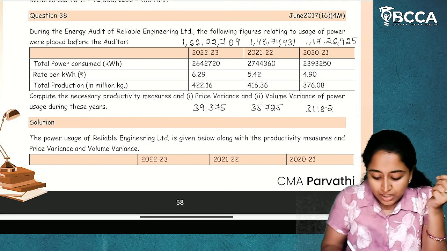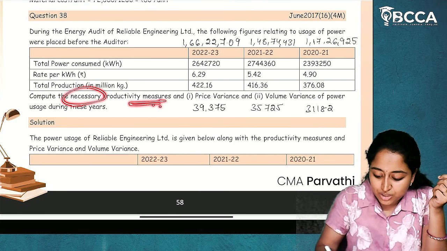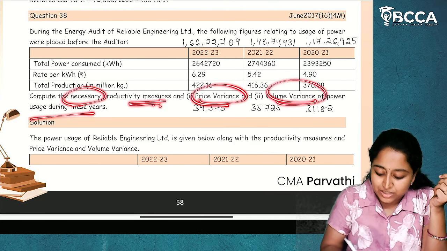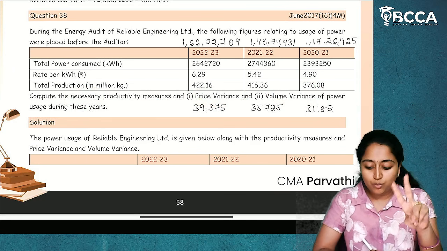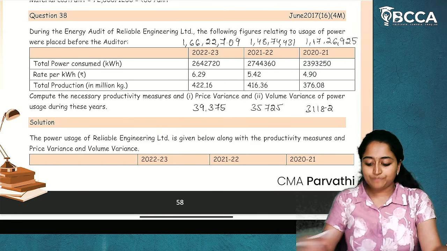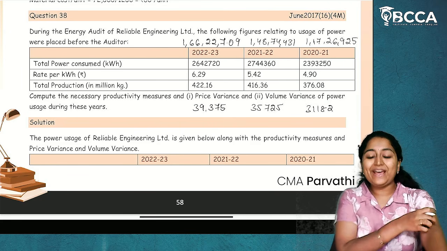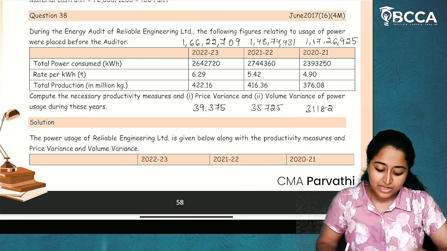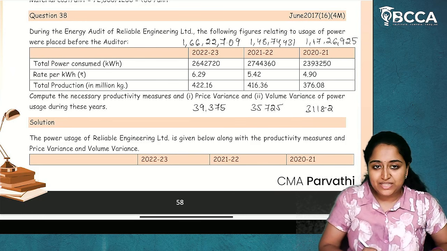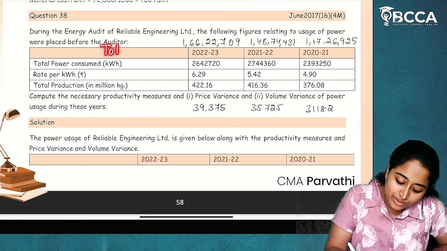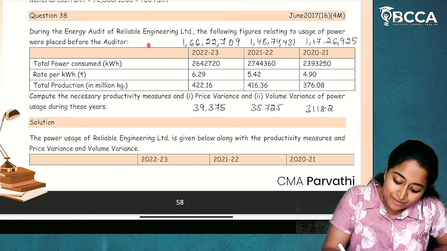Now, compute the necessary productivity measure, price variance, volume variance of power usage. They are asking us to calculate price variance and volume variance. Okay. Now, first, we need to do the analysis for the given question. Now, total power consumed is there, rate per kWh is there, which means we will be able to determine total power cost.